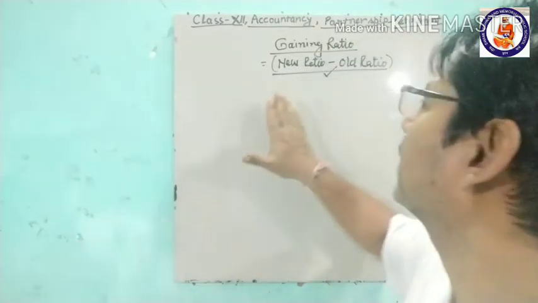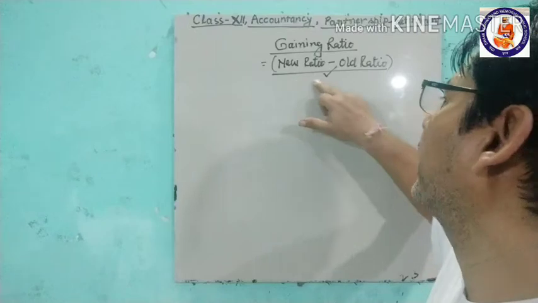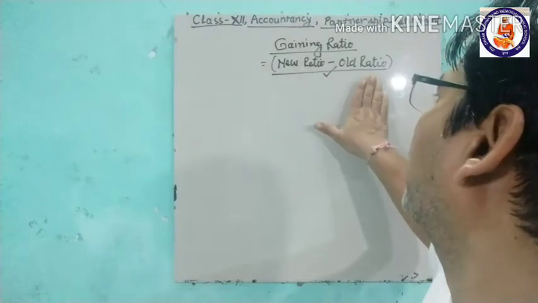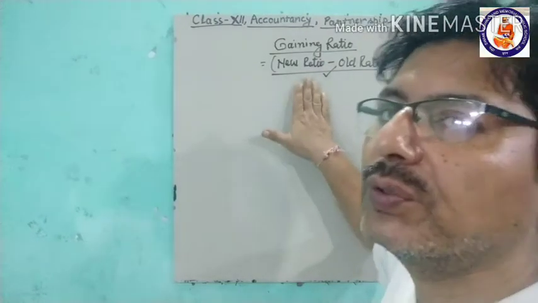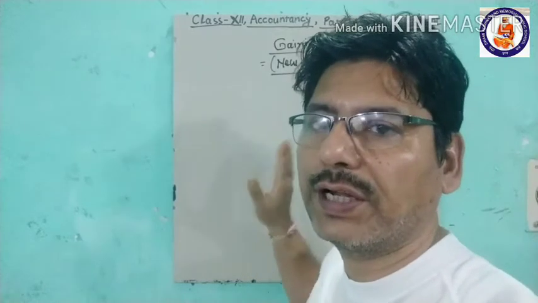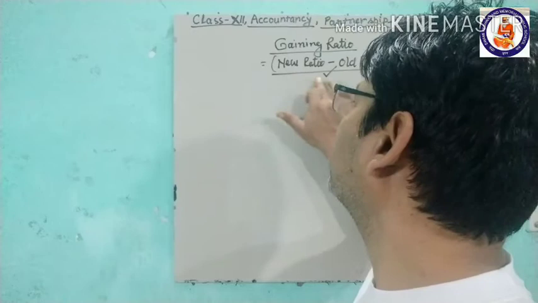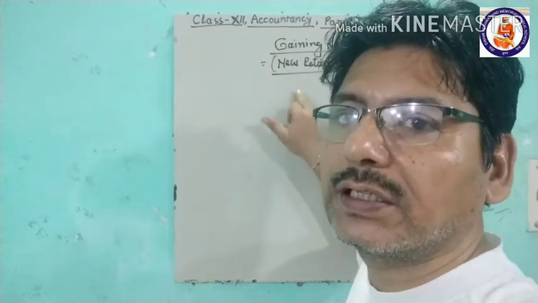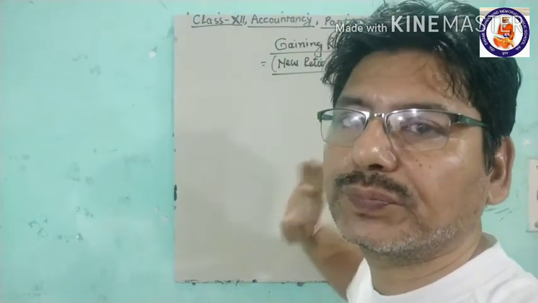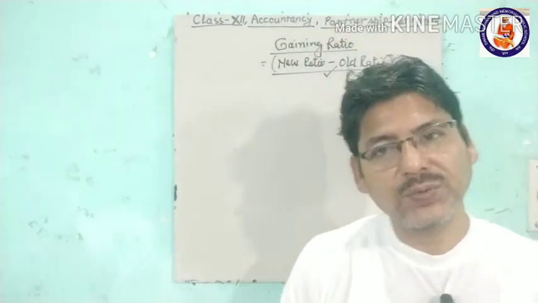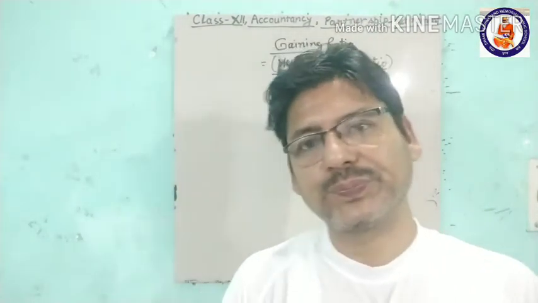This is the formula to get the gaining ratio: new ratio minus old ratio. How much they were getting earlier is deducted from what they are getting now. This way we find the gaining ratio.